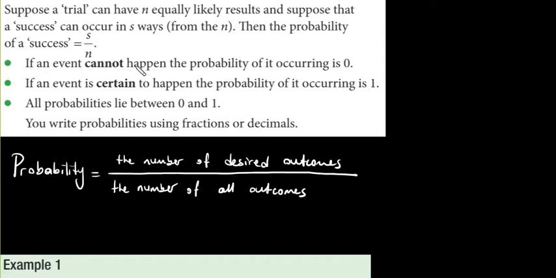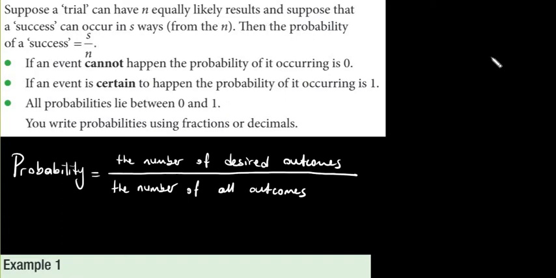if an event cannot happen, or if it is impossible, then we say that the probability is 0. And if an event is certain, if it is going to happen 100%, then we say the probability is 1. All probabilities lie between 0 and 1. And so if your answer is more than 1, then you should check your answer, because the probability cannot be more than 1. It must be between 0 and 1. If it is 0, it is called an impossible event. And if it is 1, it is called a certain event.